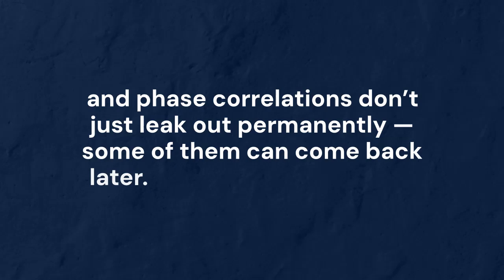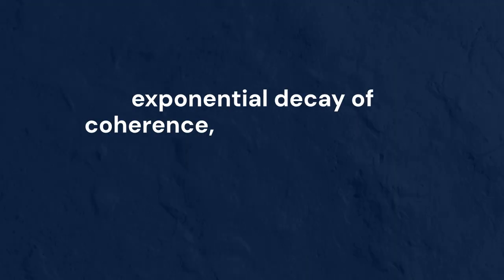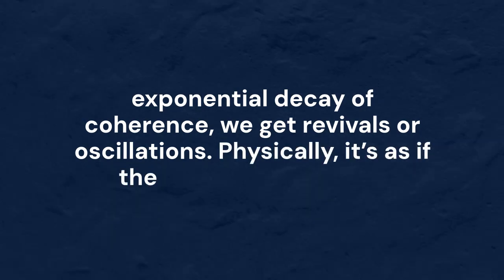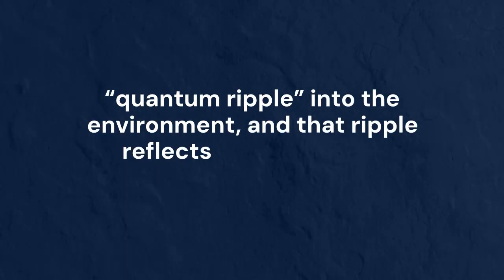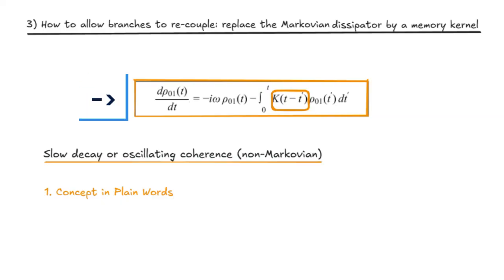Some of them can come back later. So instead of a smooth exponential decay of coherence, we get revivals or oscillations. Physically, it's as if the system sends out a quantum ripple into the environment, and that ripple reflects back, partially restoring coherence. Mathematically, this happens when the memory kernel K evaluated at the difference between T and T prime oscillates or decays slowly, so the integral term in the evolution equation can add coherence back instead of always removing it.